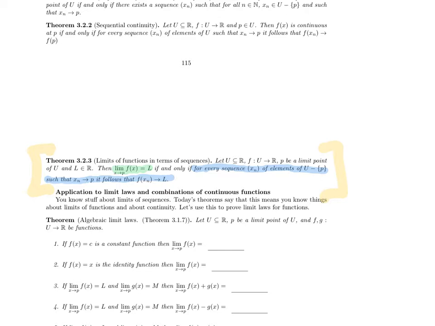So this looks super similar to the same thing for continuity, with basically the exception being that the sequence is a sequence of elements of U minus P. So the proof will also feel pretty similar. Let's go through the proof.